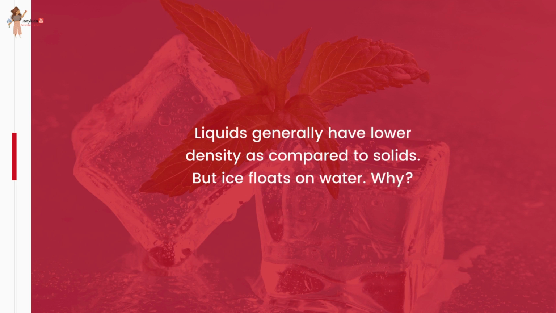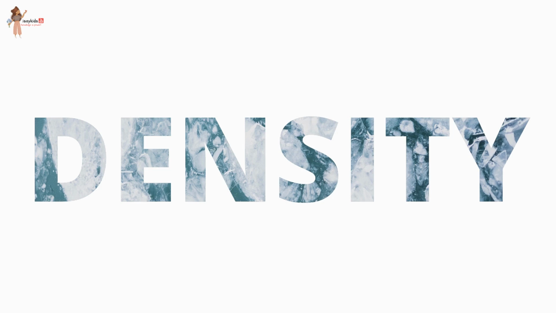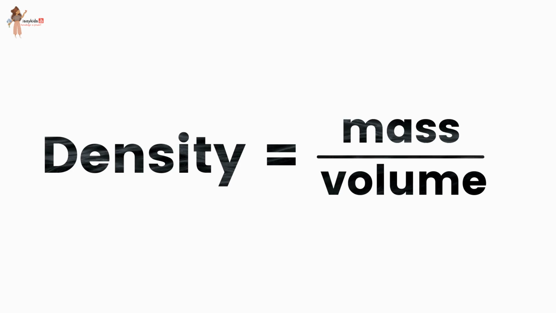Let me ask you a question. Liquids generally have lower density as compared to solids, but ice floats on water. Why? The mass per unit volume of a substance is called density. As the volume of a substance increases, its density decreases.